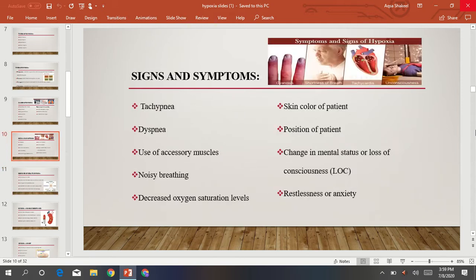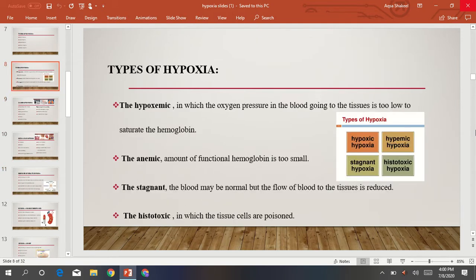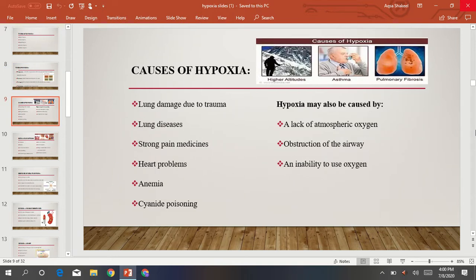Okay. Now we have seen the types of hypoxia and their explanation, and now the causes of hypoxia. The causes of hypoxia means the reasons due to which hypoxia may be caused. Hypoxia may be caused by lung damage due to trauma. Trauma is a physical injury.